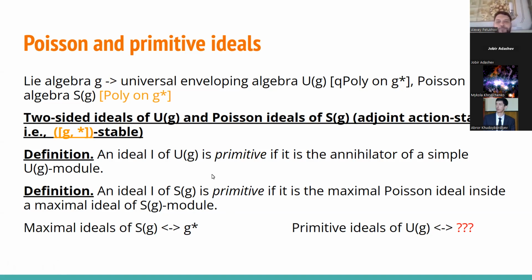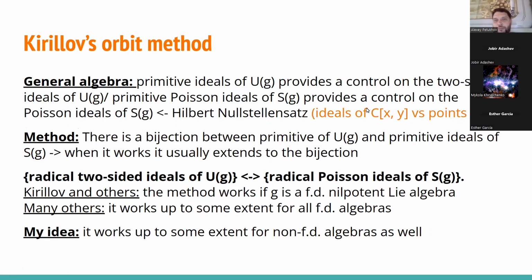And well, it's easy to check that in the case of an algebraic Lie algebra, primitive ideals stand for the orbits for the coadjoint action. And for UG, well, primitive ideals are something like orbits in the respective orbit space. And let's see how it works further. So maximal ideals of SG can be identified with G star, and primitive ideals of UG can be identified with something else. And the general idea behind what is going on here is the Kirillov orbit method.